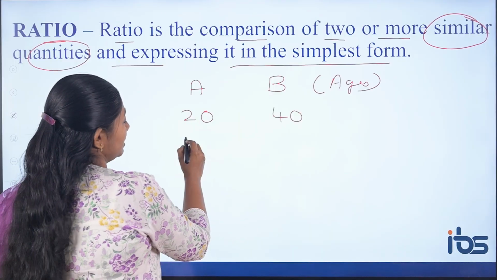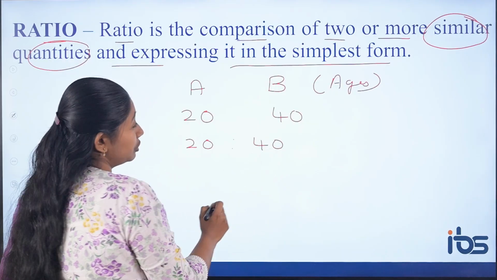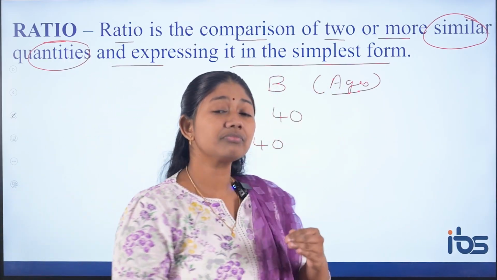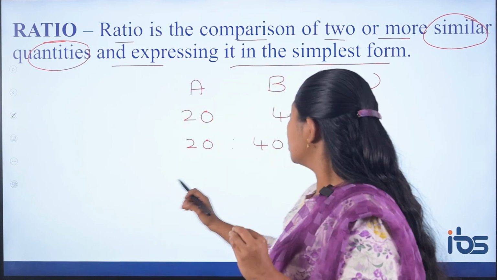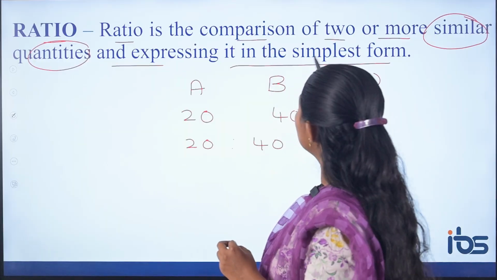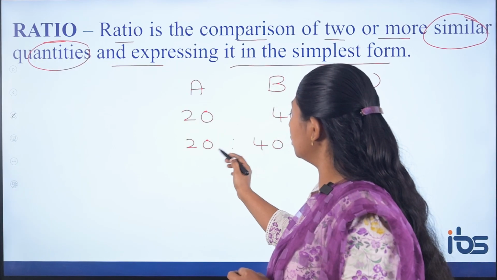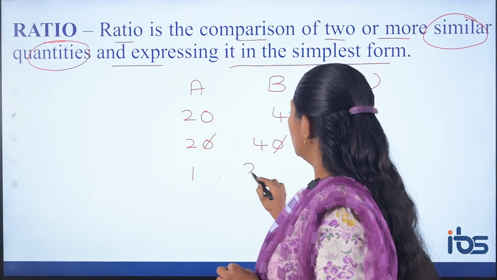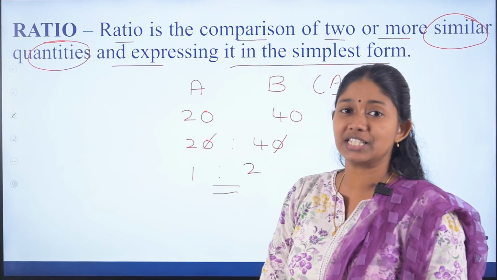If I want to express it as a ratio, what should I do? First of all, according to the definition, you have to compare two similar quantities. Similar quantities means here I am comparing the ages, and expressing it in the simplest form. This is not the simplest form. So what is the simplest form? Both of them are divisible in which table? 2 ones are 2, 2 twos are 4. So 1:2 is the simplest form of expressing.